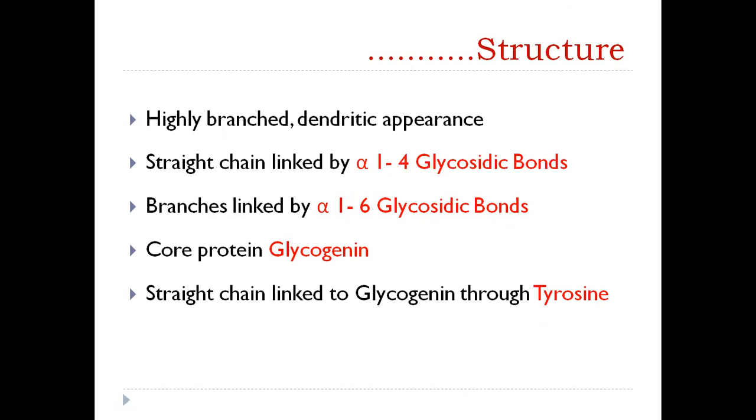It is very important to remember that the straight chain is linked by alpha 1,4 glycosidic bonds and the branches by alpha 1,6 glycosidic bonds, because when we do the synthesis and breakdown of glycogen, you will see that different enzymes are required. Enzymes are very specific in their action, so a different bond means a different enzyme will be required for synthesis and breakdown. So remembering these bonds and their position in glycogen is very, very important.